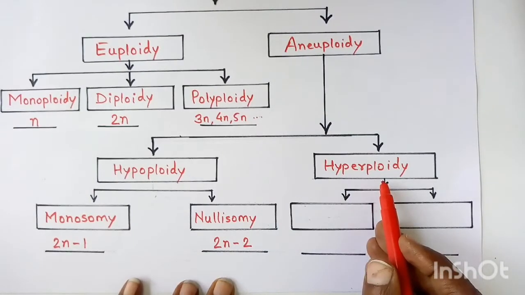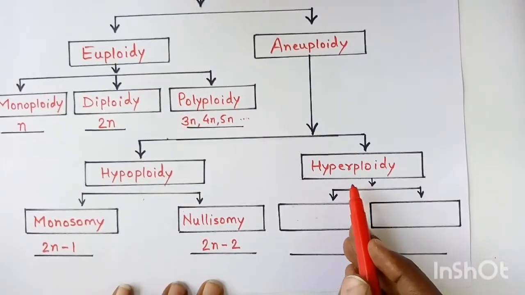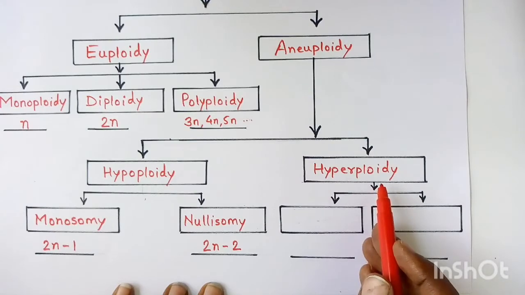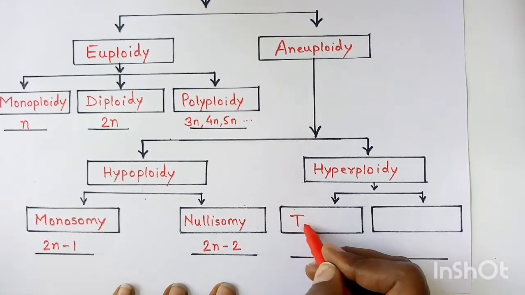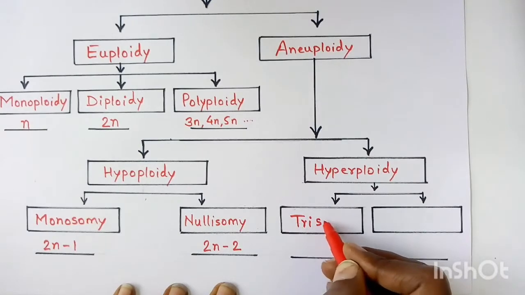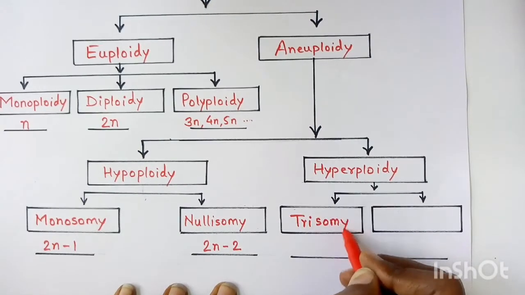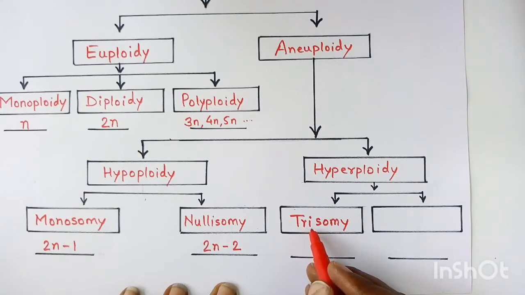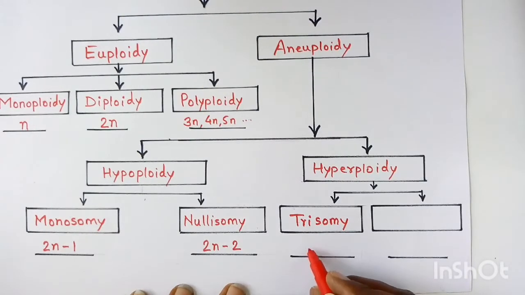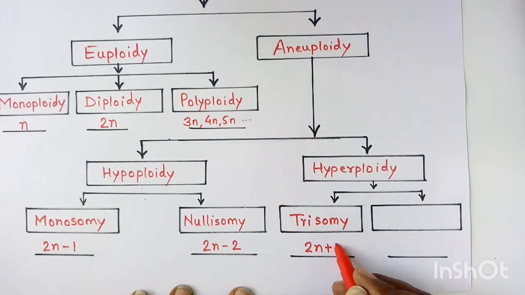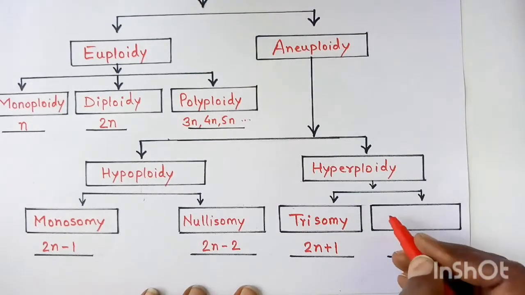Then comes hyperploidy. As I have already said, hyperploidy is a condition when there is addition of chromosomes. When we say trisomy, tri means 3. When one chromosome is extra, it is called trisomy, represented as 2n plus 1.